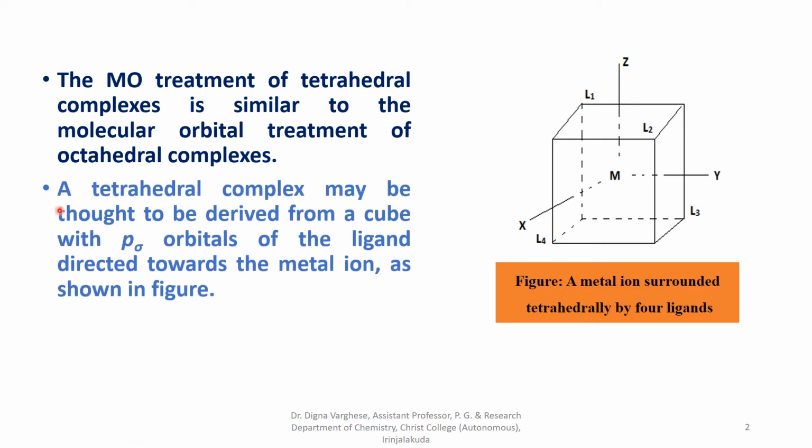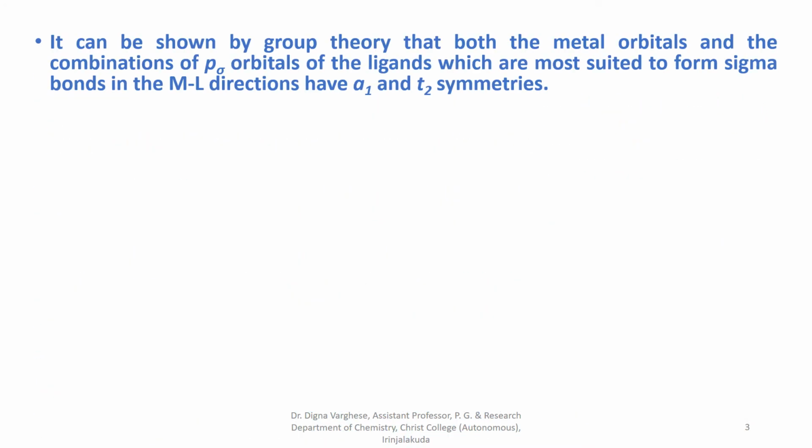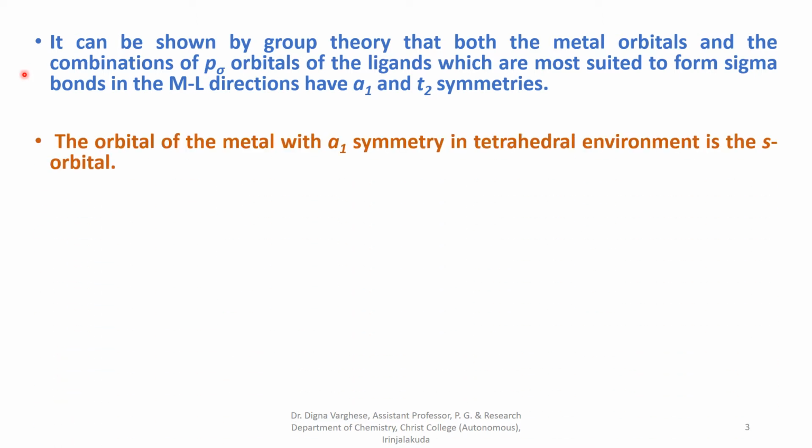A tetrahedral complex may be thought to be derived from a cube with p sigma orbitals of the ligand directed towards the metal ion as shown in the figure. It can be shown by group theory that both the metal orbitals and the combinations of the p sigma orbitals of the ligands, which are most suited to form sigma bonds in the metal-ligand directions, have A1 and T2 symmetries. The orbital of the metal with A1 symmetry in a tetrahedral environment is the s orbital.